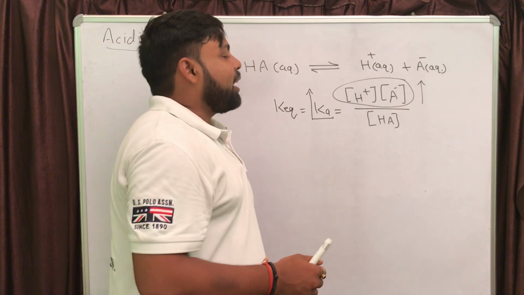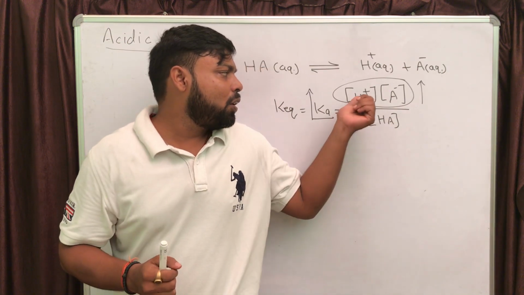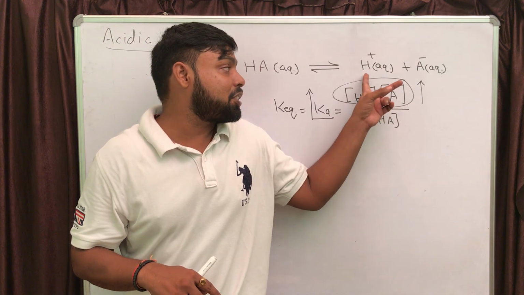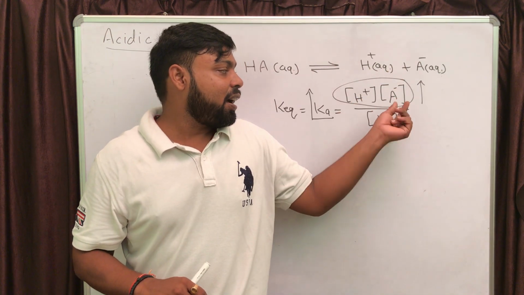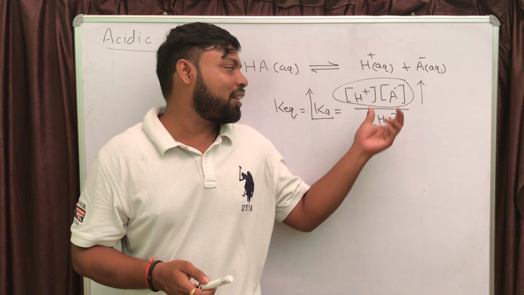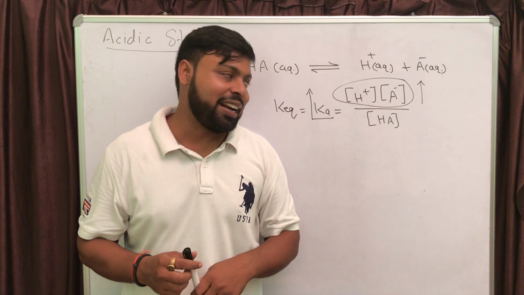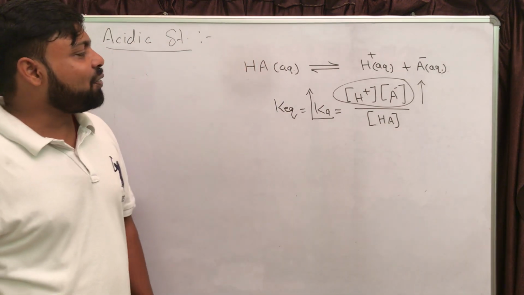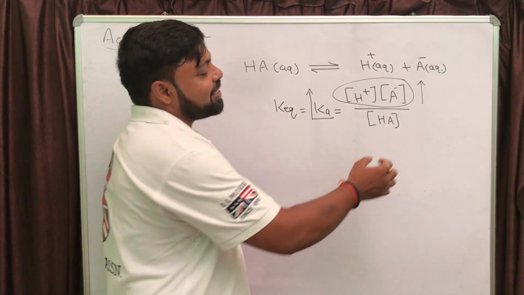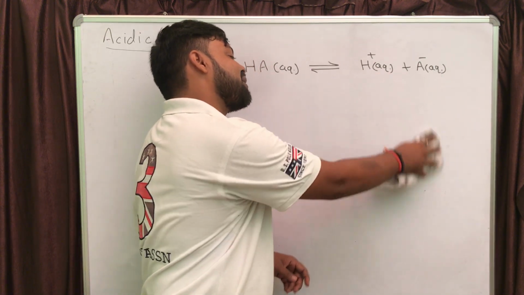So that numerator value, how these numerator value can be increased? One thing, either you increase the concentration of H plus, that H plus which is produced from the acid, or you can increase the concentration of A minus. These are the two possibilities. From there you can increase the numerator of this equilibrium constant, and so Ka value will get increased. Now if you observe how we can increase, I was saying you just increase the concentration of A minus, right? How this A minus can be increased?